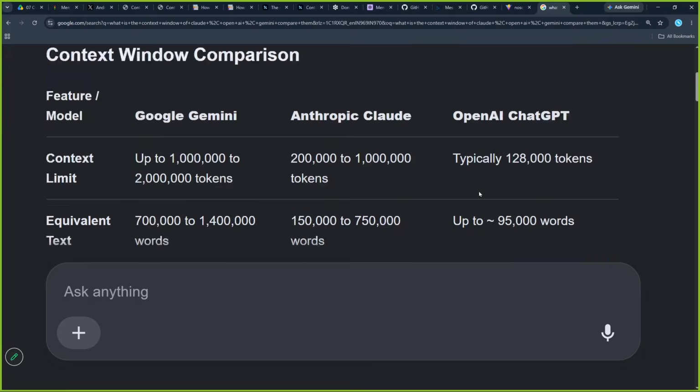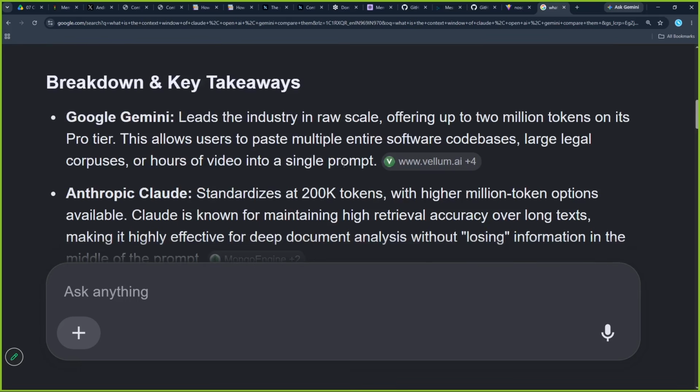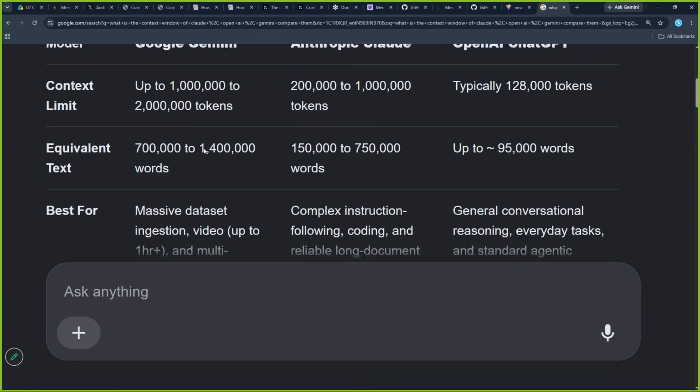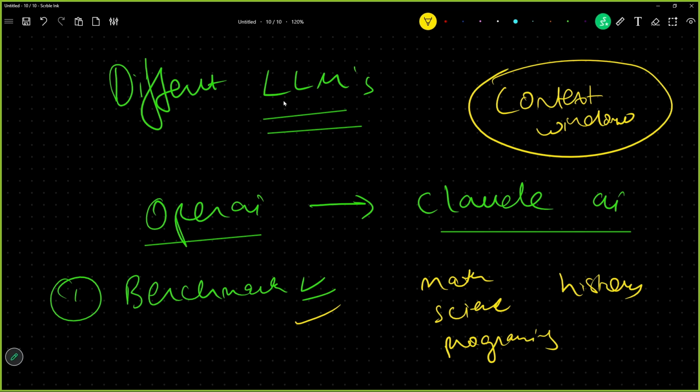So depending upon what use case we want to make this LLM for, we decide the context window. The bigger the context window, the bigger the size of the model. Google Gemini leads the industry in raw scale, offering 2 million tokens on its Pro tier. So I hope now we know, context window means how many words it can take. So this is context window.